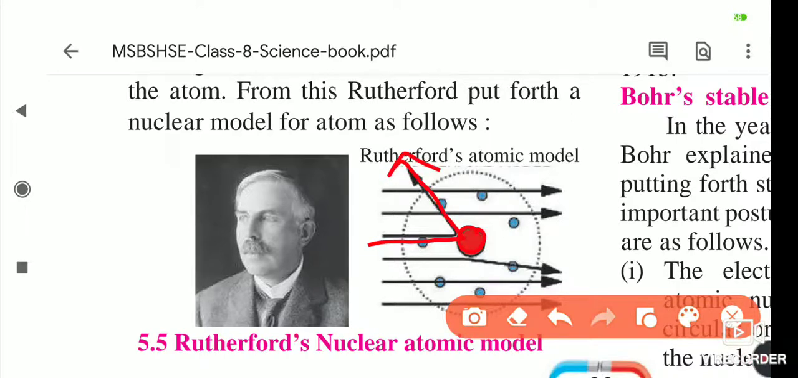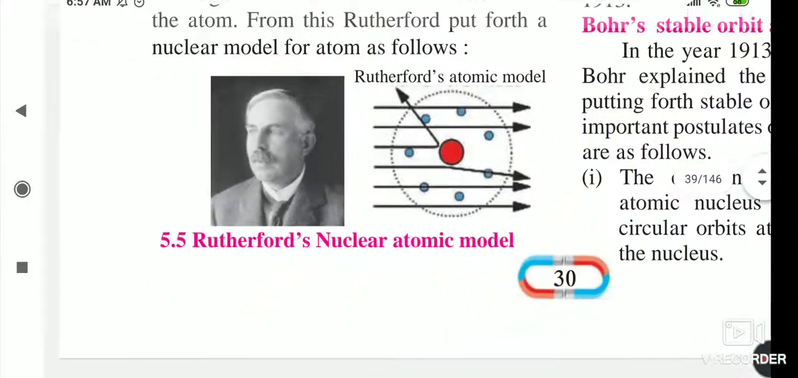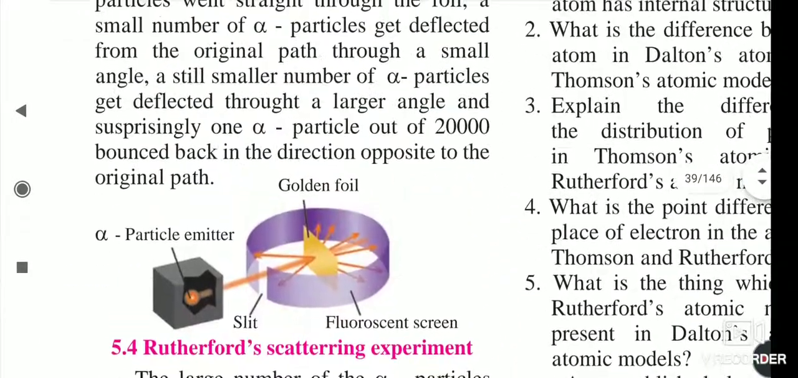In the other places there are electrons and empty space. When the rays pass through these places, they move straight forward, and when they fall on the nucleus, they get deflected, changing their direction. So that is about Rutherford's atomic theory.